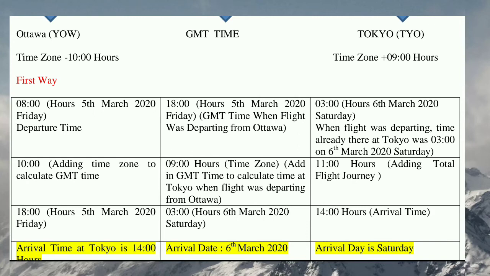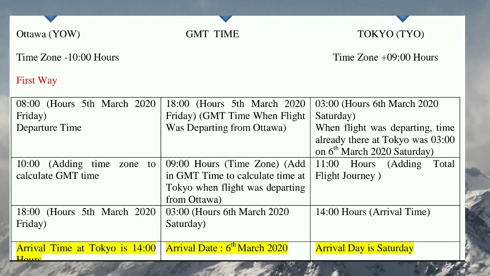So what will be the local time of Tokyo? Like when Mr. Saqib is taking a flight from Ottawa, the local time at Ottawa is 8 hours. So what will be the local time of Tokyo when he is taking the flight from Ottawa? In that case we first have to calculate the local time of Tokyo with the help of the time zone and the GMT time that we have already calculated, that is 18 hours.